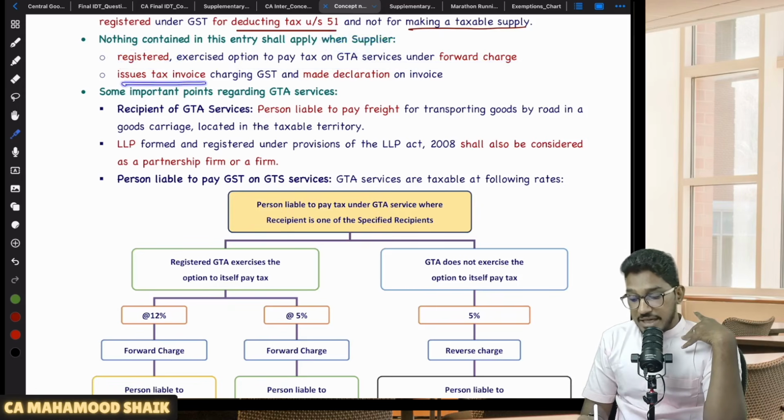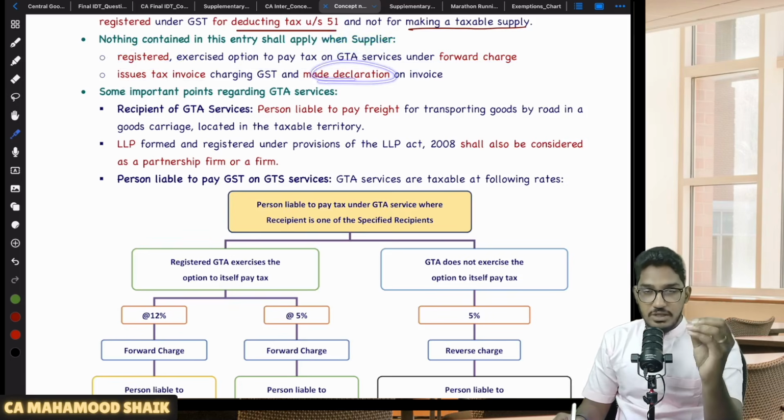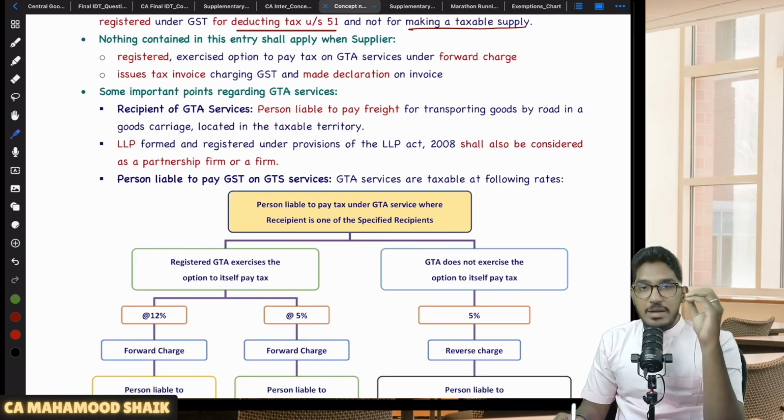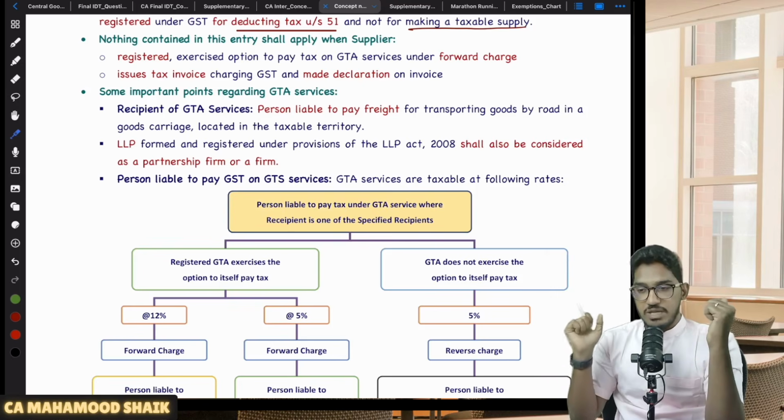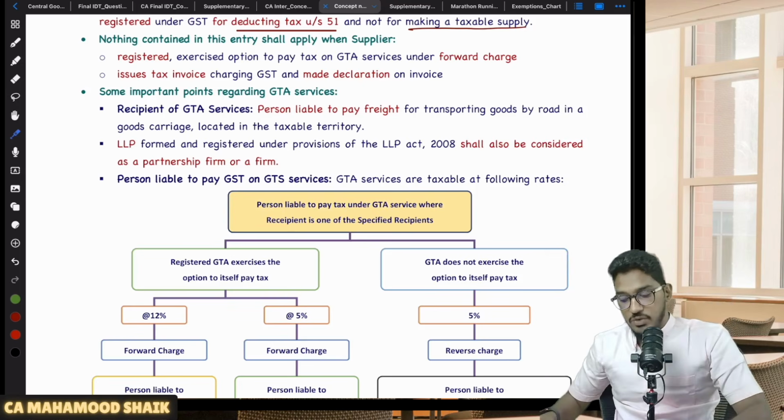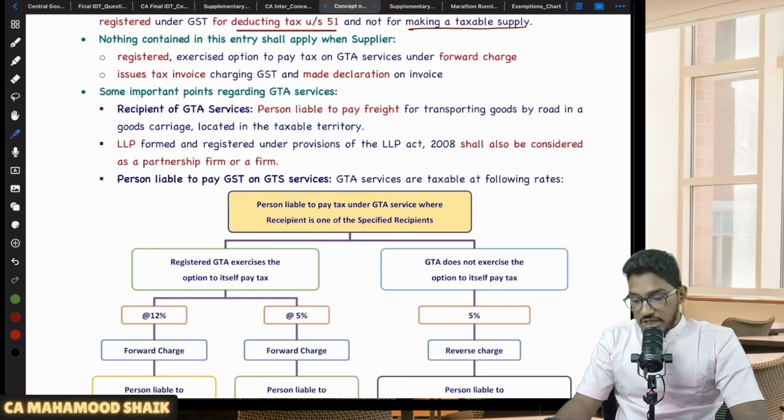However, he must issue a tax invoice, and on that tax invoice he must make a declaration. What declaration does he have to make on the tax invoice? That I am a GTA service provider, I have taken the registration and I have exercised the option to pay the GST under forward charge mechanism. That declaration he has to mention on the tax invoice. Then RCM will not become applicable. That GTA service provider alone will pay the GST under forward charge mechanism.